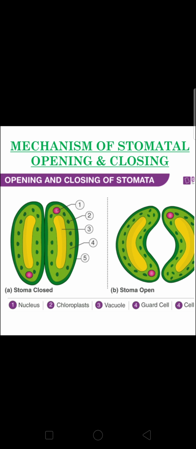Mechanism of stomatal opening and closing. Dear students, as you see in this figure, the stomata closed and stomata open. Nucleus, chloroplast, vacuole, guard cells are present. The chloroplast and vacuoles are present only in the plant cell, not in the animal cell.